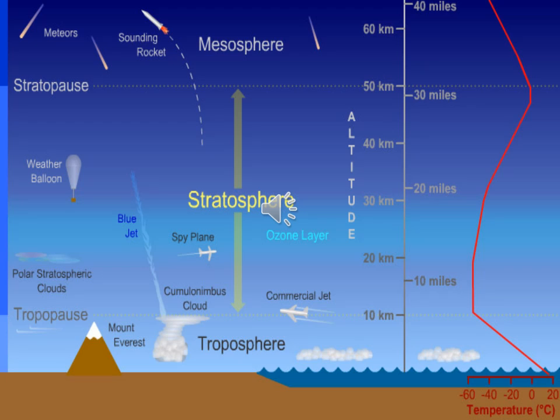To recap: the troposphere is the lowest layer of the atmosphere, where weather phenomena take place, so it is called the weather making layer. The stratosphere lies above the troposphere, and ozone molecules are present in this layer, which is why it is called the Ozonosphere. Here the temperature increases with height, and large jet planes normally fly here.